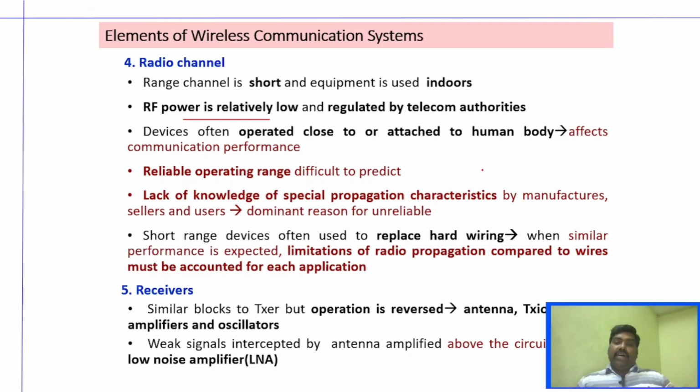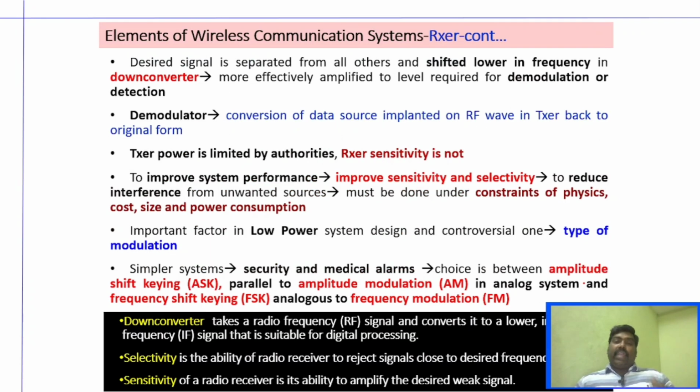And the receiver performs the same operation as the transmitter but in the reverse order. Like the transmitter, you will have an antenna, transmission line, RF amplifiers, and oscillators, whereas here we will have a low noise amplifier which will detect the desired signal and amplify it. I already explained what down converting and the demodulator are. In a receiver, two important parameters are selectivity and sensitivity. Selectivity is the ability of a radio receiver to reject all signals which are very close to the desired frequency.